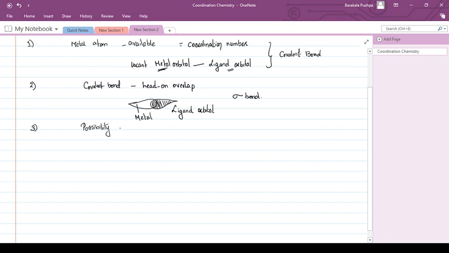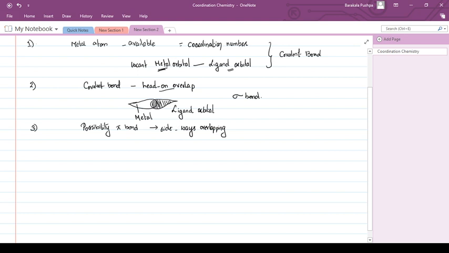I am writing short forms. Please make sure that you do not write these short sentences in your examination. Possibility of pi bond. How is this possibility of pi bond taking place? Because of the sideways overlapping. A sigma bond is because of the head-on overlapping. This pi bond is because of the sidewise overlapping.